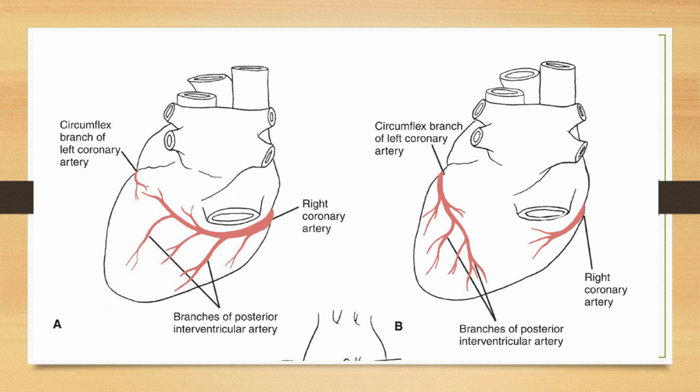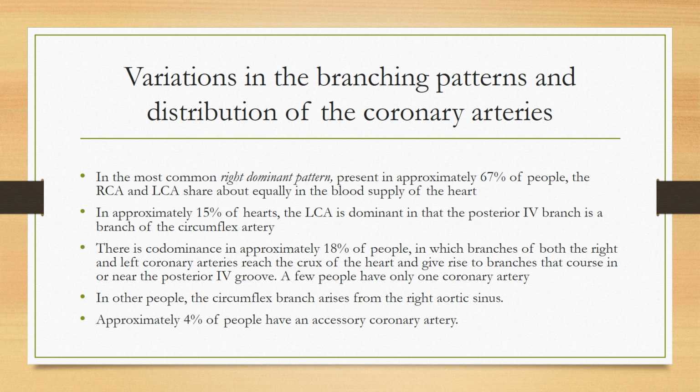So we will discuss the origin of the posterior interventricular artery. If it is originating from the right coronary, it is right dominance. If it is originating from the left coronary, it is left dominance. One is present in 67% of people, one is present in 16 to 17% of people, and in 15% of individuals there is codominance. Codominance means both arteries, right coronary and left coronary, are contributing in the formation of the posterior interventricular artery. Okay, the same thing is written here.